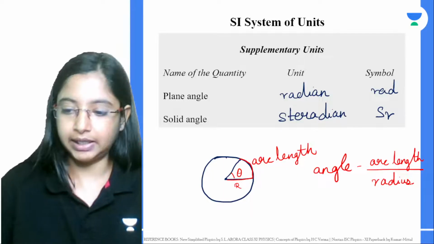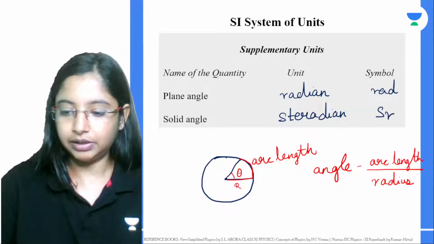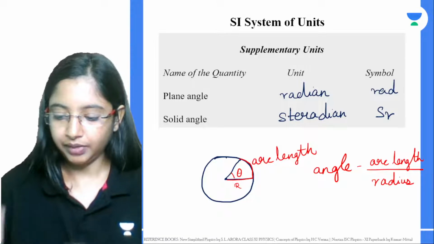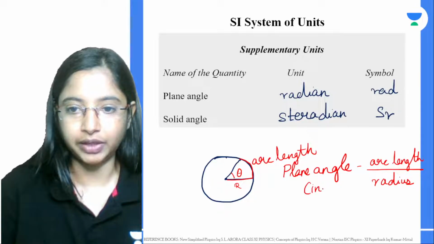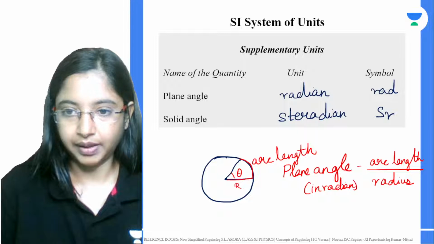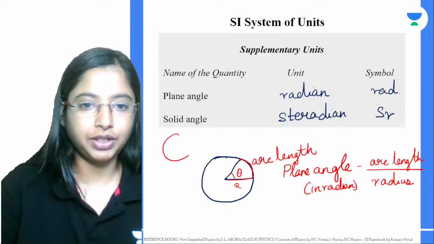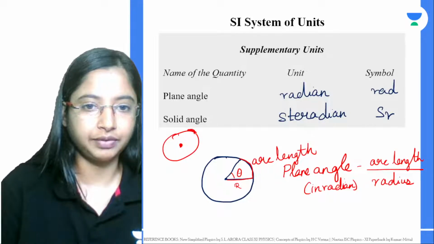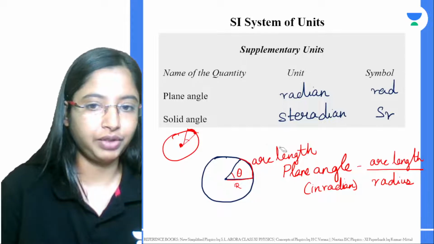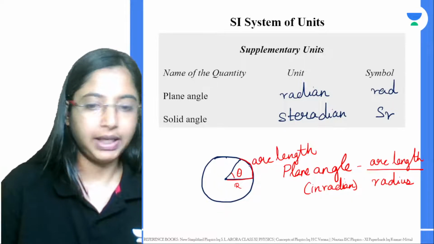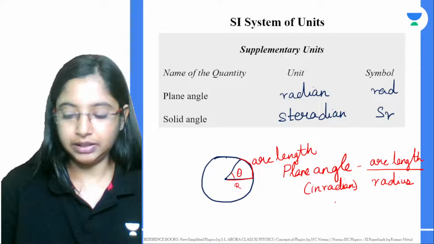This gives you your plane angle in radians. If you see, the sun is over here in the center, and the earth is somewhere over here. If the earth is moving a particular distance, you can measure this angle. Although the earth moves in an elliptical orbit, if you want to measure that distance, we can make use of this plane angle.